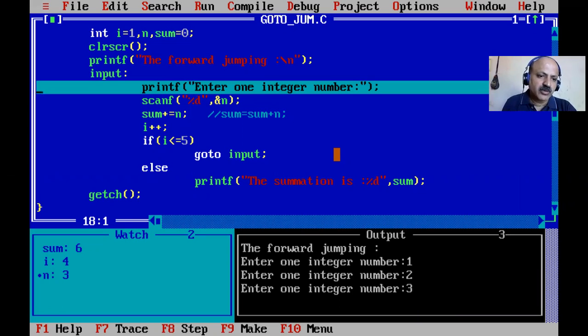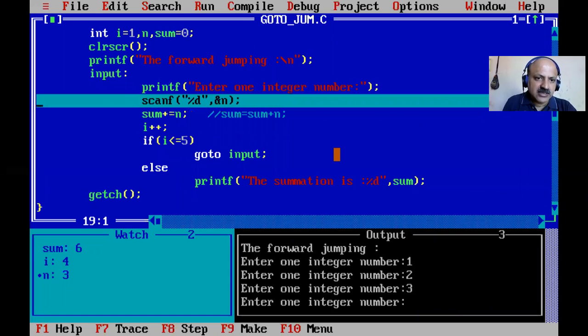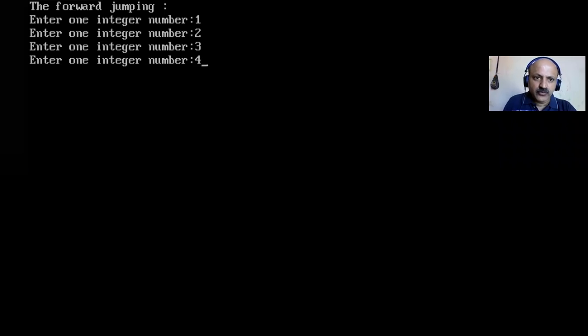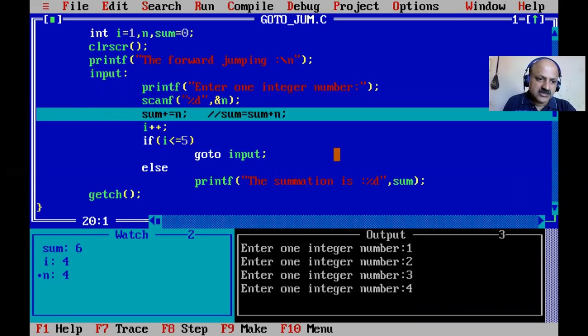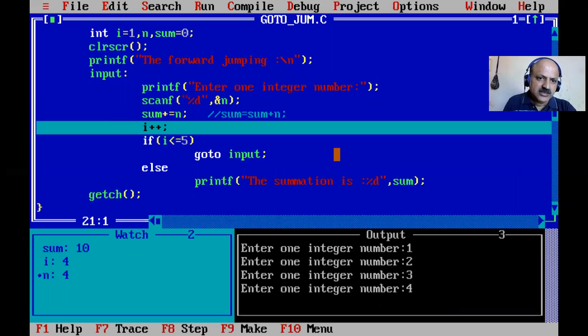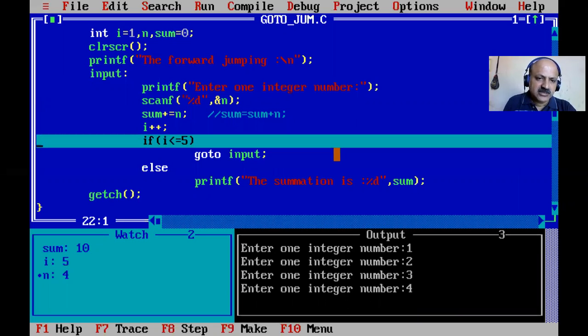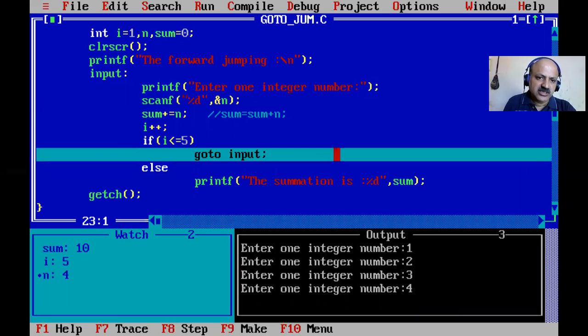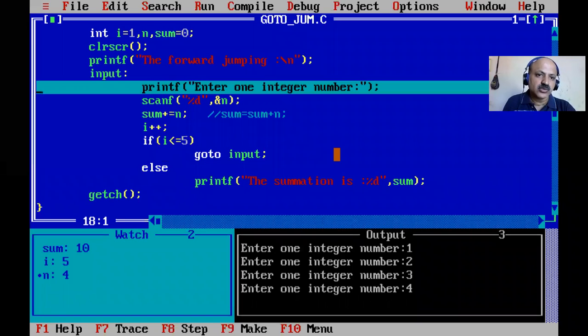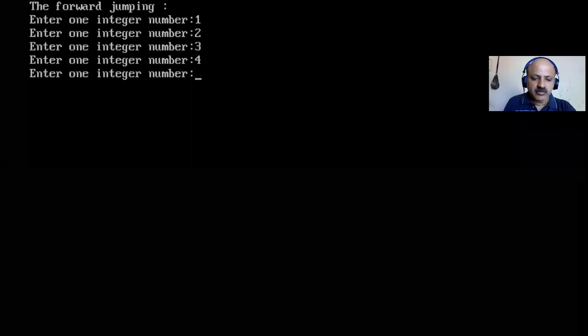So most programmers avoid using the goto statement. Okay, now yes, we scan our number and we can provide 4, so sum is 4 plus 6, 10, and then i plus plus is 5. The condition is true for the last time, i less than or equal to 5, so it again jumps forward and scans a number.